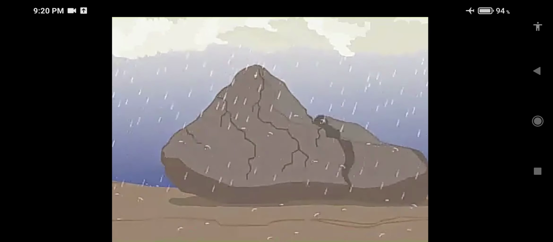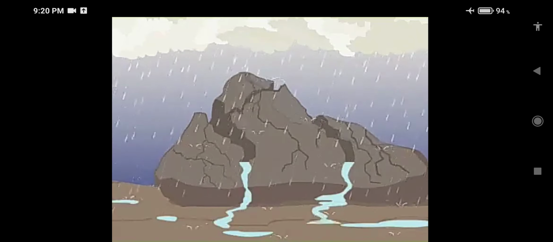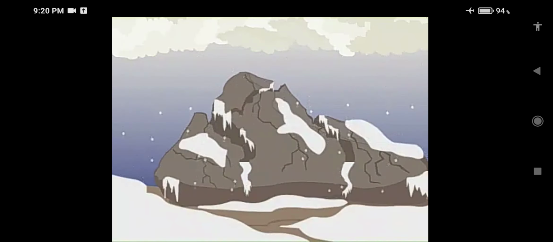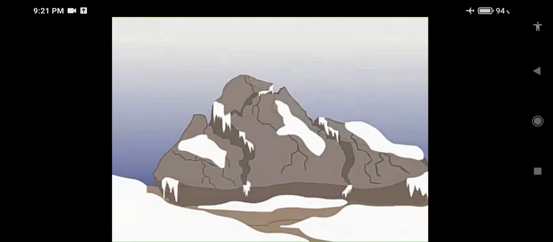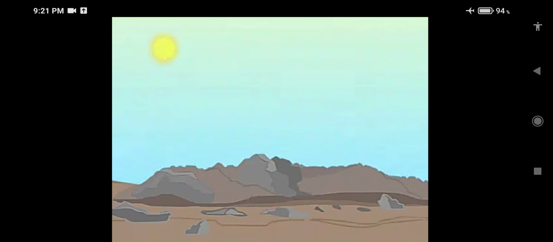Rain falling over heated rocks causes them to break due to sudden contraction. The rain collects in these cracks and may freeze in winter, forming ice. The ice in the crevices expands, causing the rocks to break into smaller pieces. Sometimes, due to strong winds and other natural causes, rocks may roll down, scrape each other, and break into smaller pieces. Sometimes the roots of a tree enter the crevices, and as they grow and require more space for themselves, this results in the breaking up of rocks.